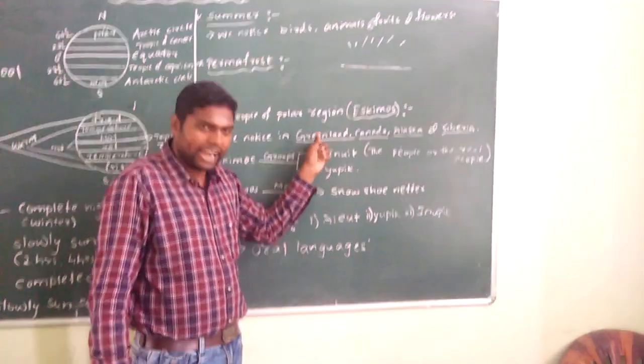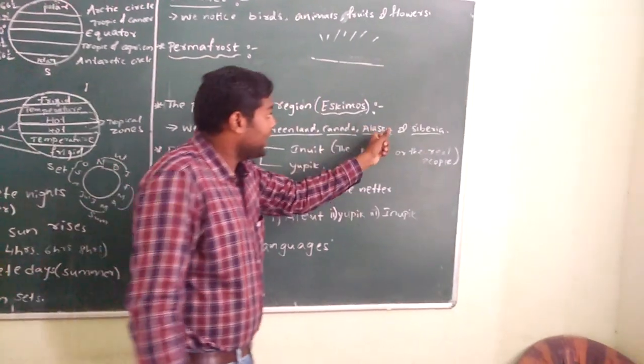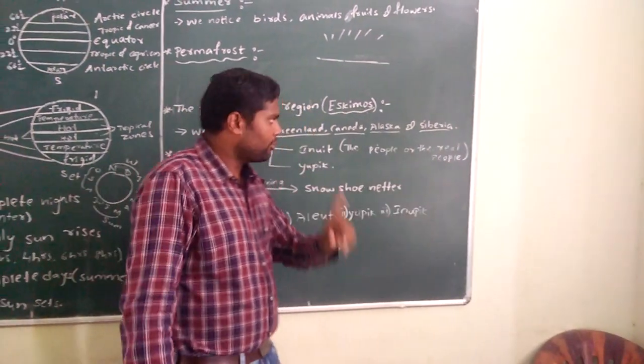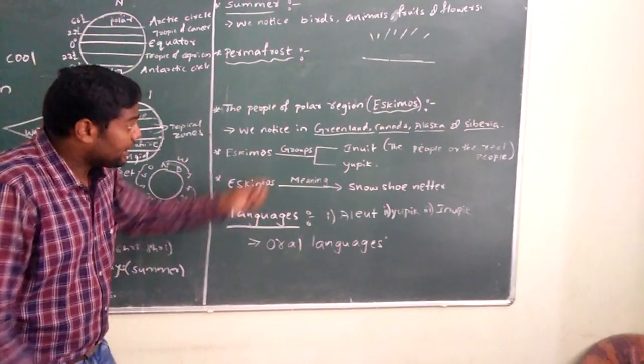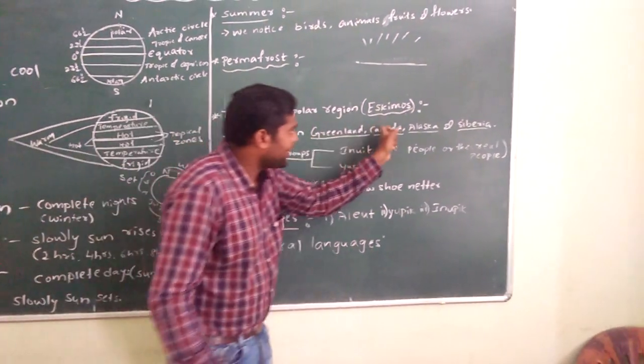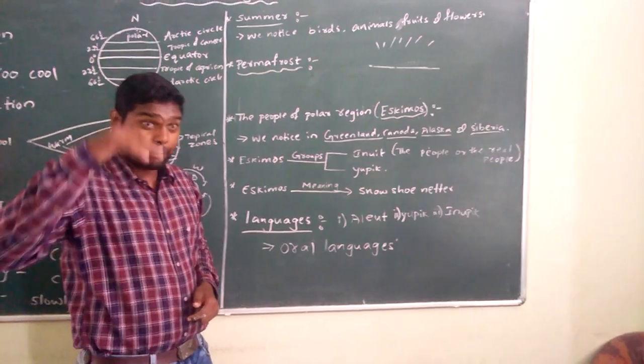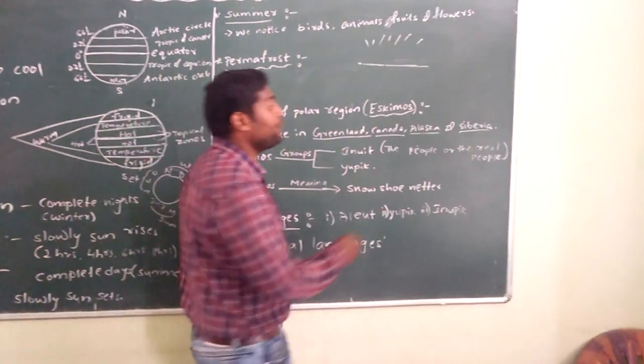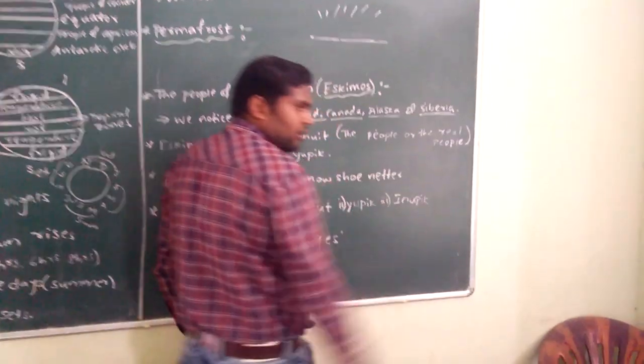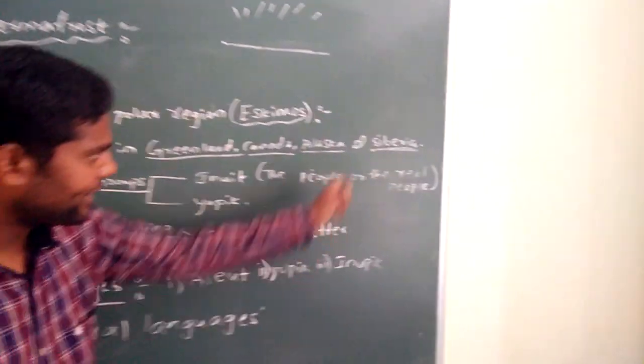We notice them in Greenland, Canada, Alaska and Siberia. One more thing. Actually, now we notice them in Greenland, Canada, Alaska and Siberia. Once upon a time, firstly they migrated from Siberia. So firstly we notice them in Siberia.